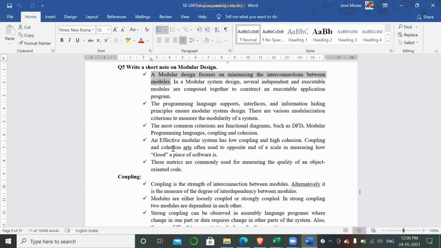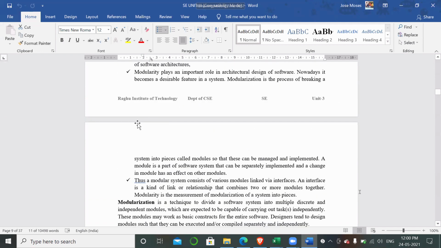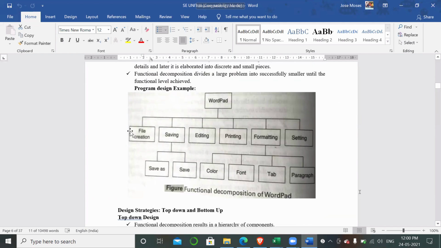Yes, we do have. Whenever we are performing some modularity concept or functional decomposition, the main part is divided into subparts, and subparts sometimes depend upon other subparts also. For example, file creation may depend upon save, file creation may sometimes depend upon editing, and file creation may sometimes depend on printing. So here our goal is to reduce the dependability on other modules.